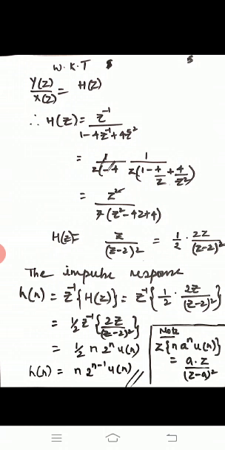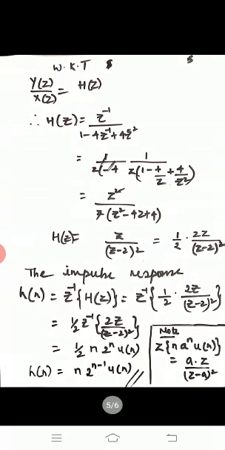So next, as we all know, the impulse response can be determined by taking the inverse z transform of H of z. Therefore, the impulse response h of n is equal to z inverse of H of z, that is z inverse of 1 by 2 into 2z upon z minus 2 whole square. I will take 1 by 2 common outside, and the inverse z transform of 2z upon z minus 2 whole square.